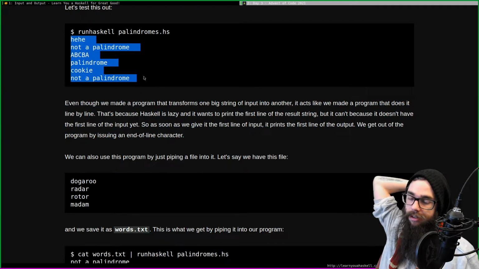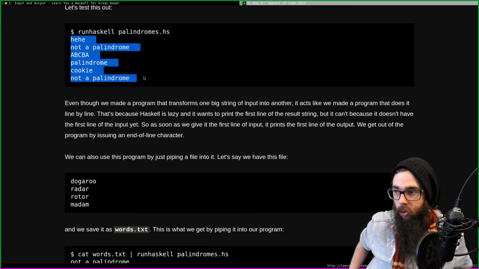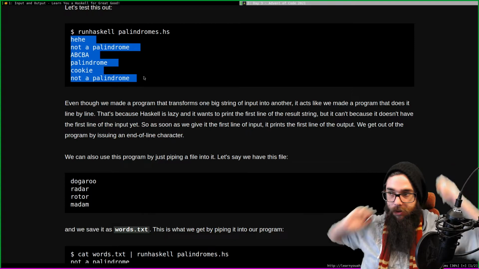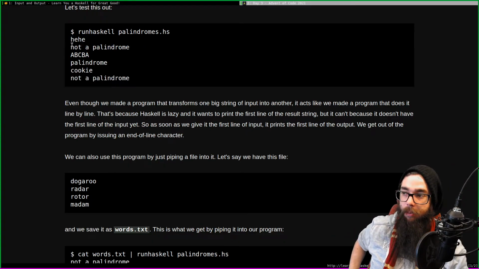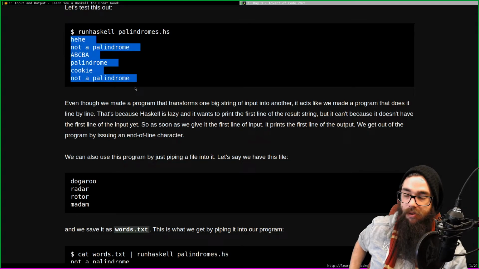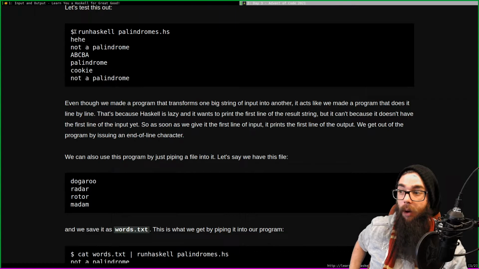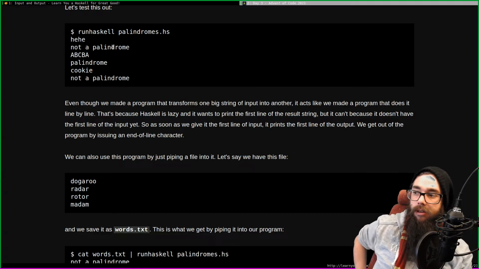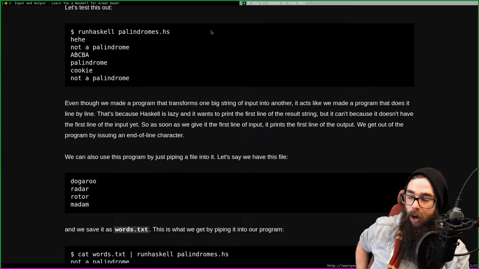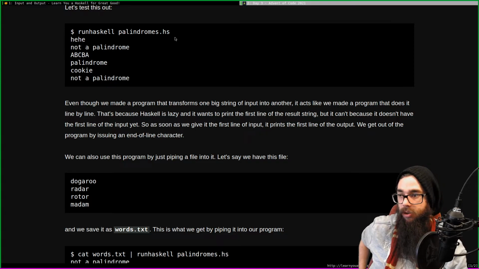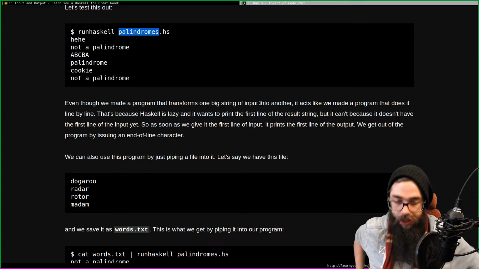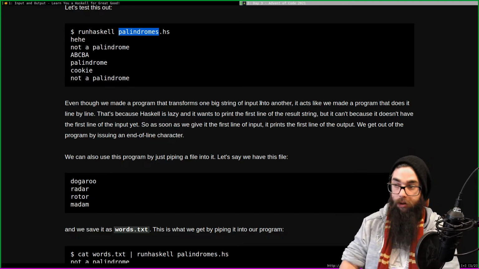This is not what you want, right? When you do input-output with pipes, we cannot pipe "not a palindrome" when it's interactive like that. But we can, however, if we had a file with "hey", "ABCBA" and "cookie". If we just took the string and piped the string into our program, then we could take the result of our palindromes program and pipe that further, right?